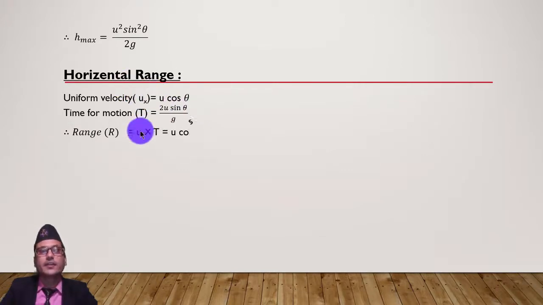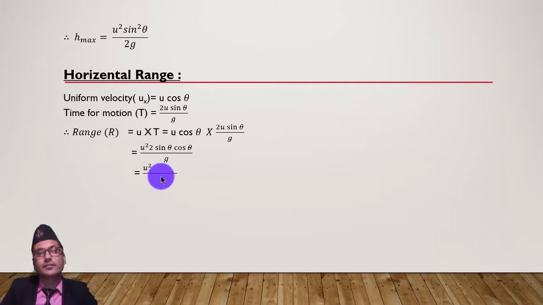Then the range, s equal to what? s equals ut plus 1 by 2 at square. But the acceleration in the horizontal direction is 0, so we have only ut here. Putting these values, u cos theta into 2u sin theta by g. In this way, you can calculate the range equal to u square into 2 sin theta cos theta by g. Then 2 sin theta cos theta means sin 2 theta. In this way, the range equal to u square sin 2 theta by g. This is the range.